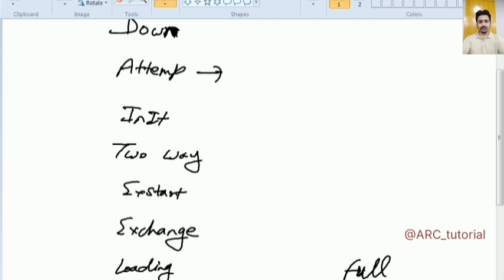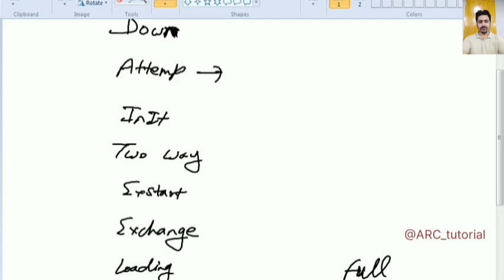And in attempt state, it sends unicast hello packets. The meaning of attempt state is that it has not received any hello packet from its neighbor, but it has transmitted a unicast hello packet. In attempt, it has only sent.